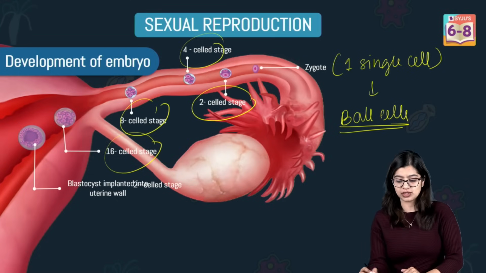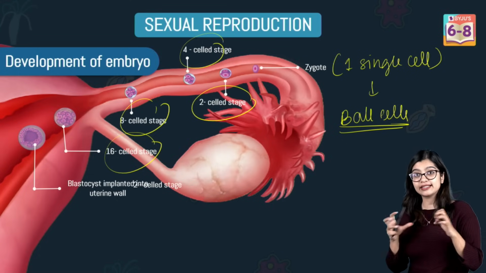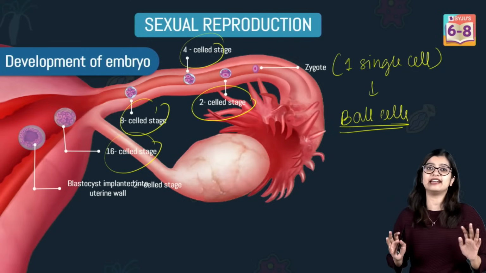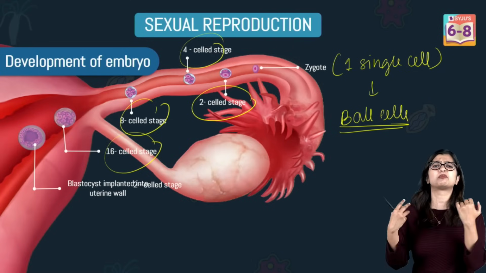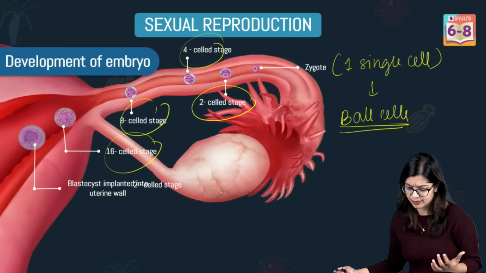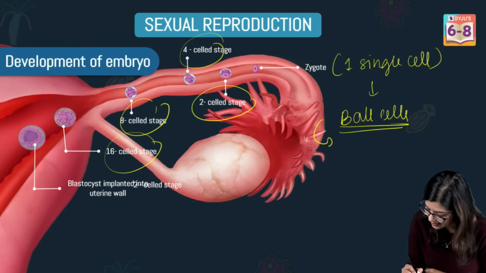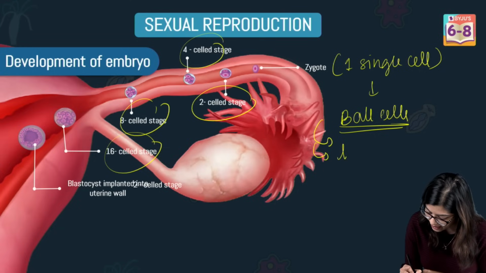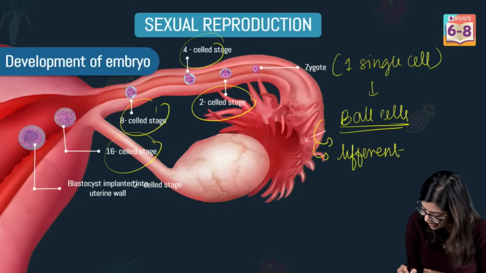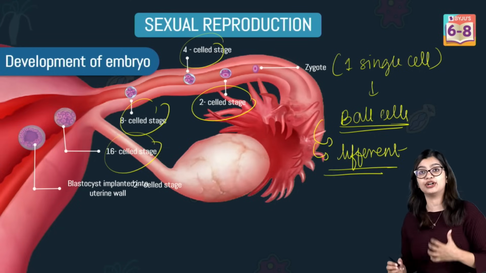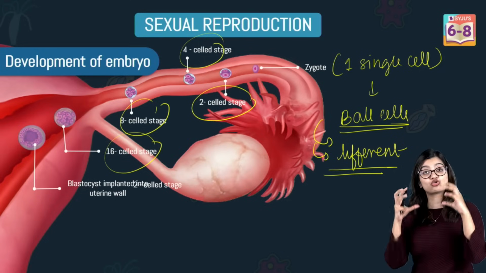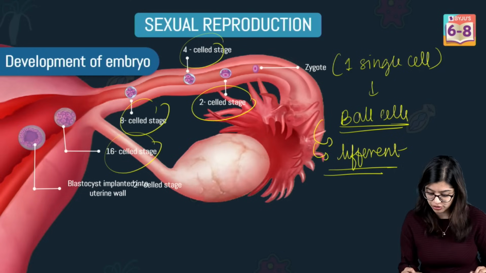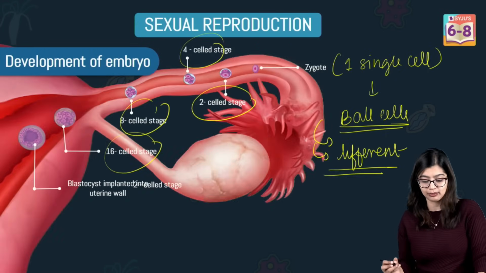Once it forms a ball of cells, these cells are not specialized in any way. They're just a group of cells, not specific in function or nature. But eventually these cells will group together and form different tissues. They will end up forming different tissues and different organs. Now this developing structure is what we call an embryo.